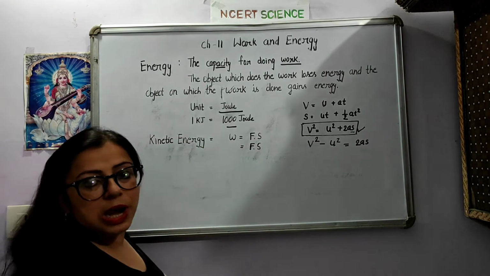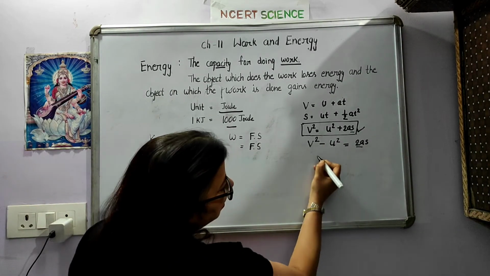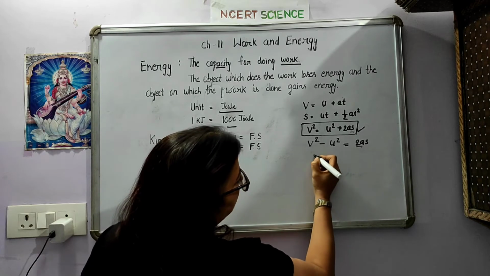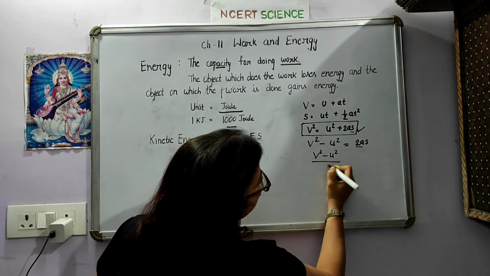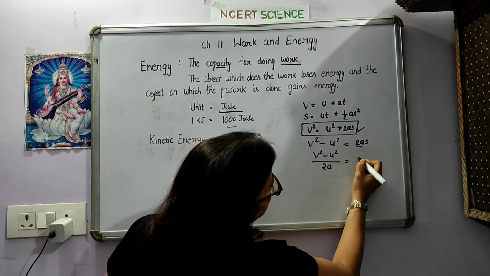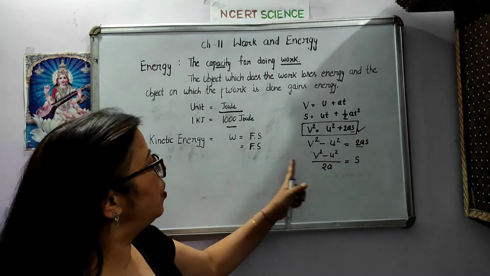अभी देखिए मुझे तो सिर्फ S चाहिए, so what I will do now, I will put this 2A, ठीक है, ये यहाँ पर डाउन चला जाएगा, so V square minus U square upon 2A, right? This is equals to S. S means displacement. So can I put this value here?